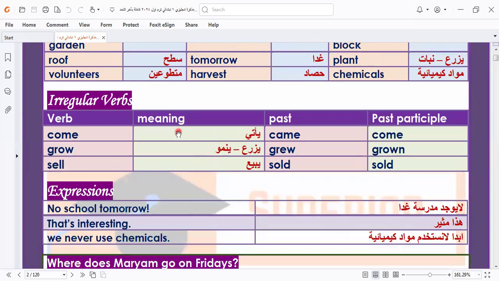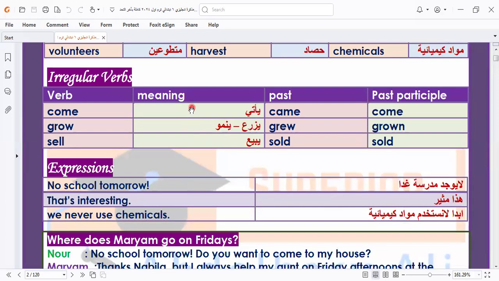Okay, here we have some regular verbs. As we talked before, we have regular and irregular verbs, and I would like to say that irregular verbs must be kept like a timetable in English. So we must keep the vocab very well. Every unit or every lesson, we give you some of these verbs, like come, came, come.